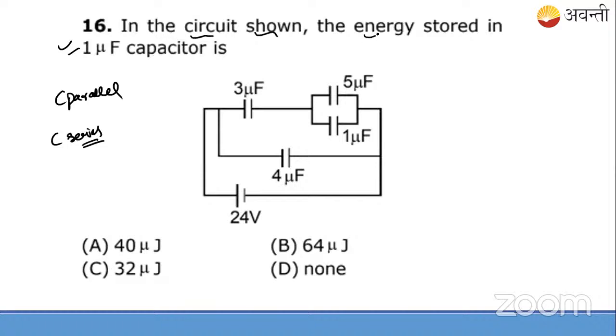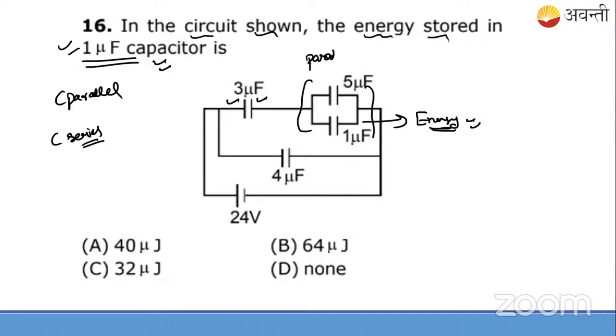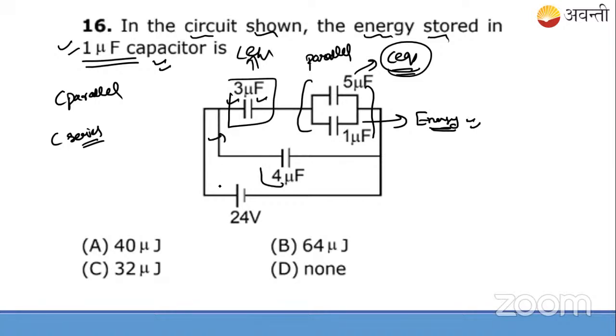See, in the circuit shown, the energy stored in the 1 microfarad capacitor will be how much? They're asking for the energy stored. These two capacitors are in parallel, so the approach will be this. First, you will find C equivalent for this. Then this C equivalent and this are in series, so for this a new C equivalent. Then the new C equivalent plus this is in parallel. Then one more. Like this, ultimately, the circuit can be resolved in this manner.